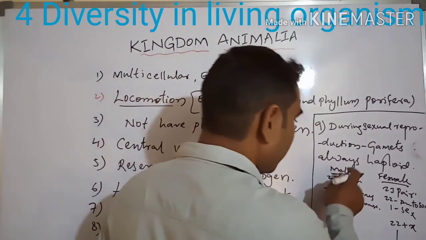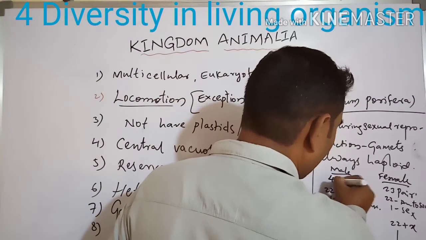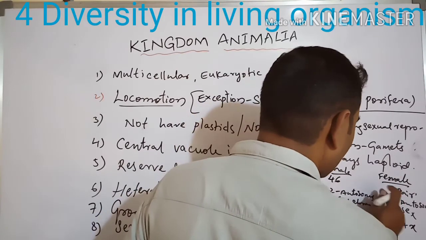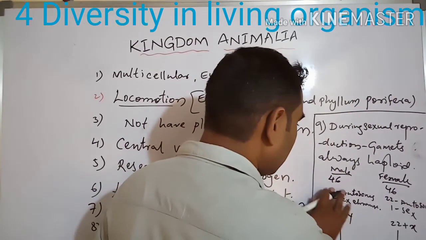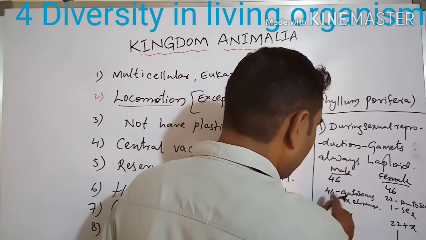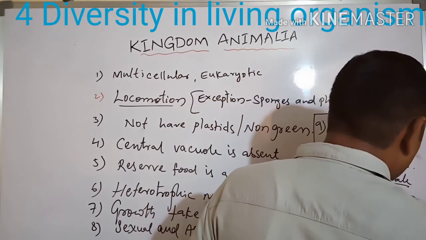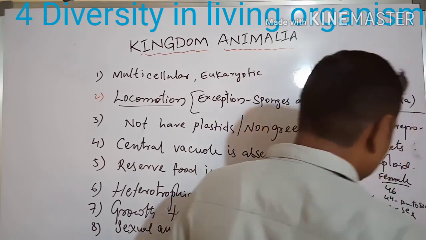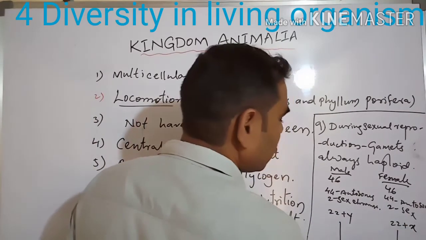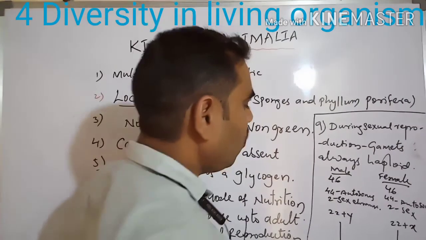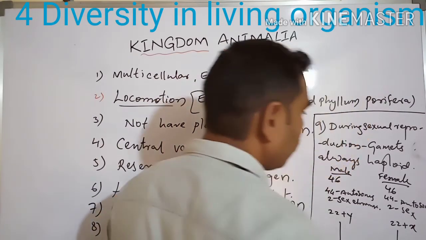We write 46 here, not pairs, only 46 chromosomes. Here also 44 autosomes and 2 sex chromosomes. With 22 plus Y and 22 plus X, we finally get 46 chromosomes.